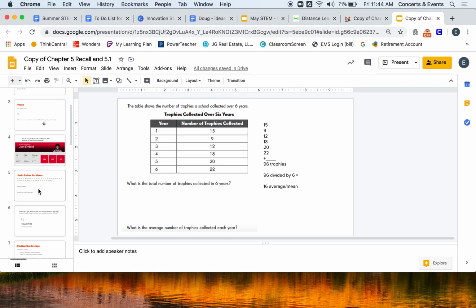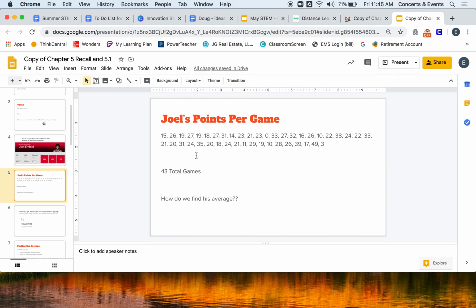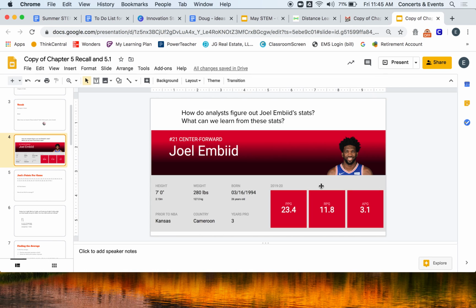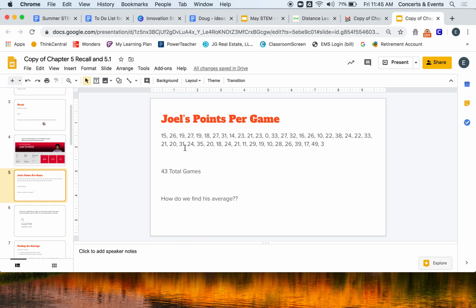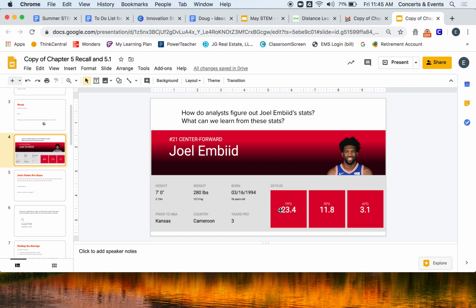If we go back to Joel Embiid and just think for one last second about how we find the average of how they got this 23.4 points per game, what they did is the statisticians for the NBA looked at all of Joel Embiid's points and they added all of his points together and got a total of a lot of points. And then they saw, well, he played 43 games, so let's take all of his points and divide that by 43 games. And then what they got was he scores around 23 points per game.